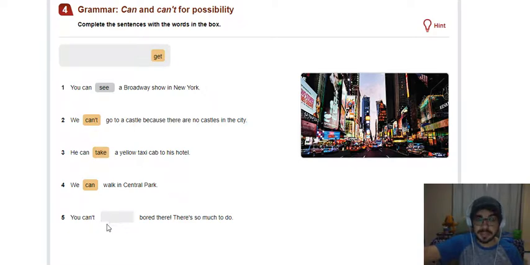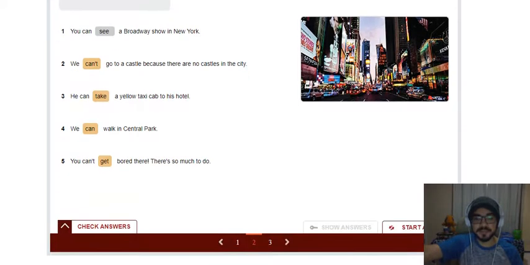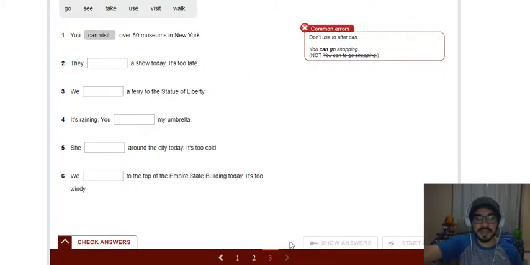You can't get bored there. There's so much to do. Você não pode ficar entediado lá. Tem muita coisa para fazer, então você não tem como ficar entediado. Ok? Let's go to the next one.